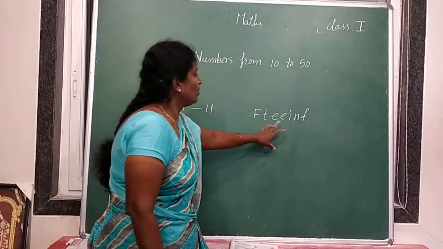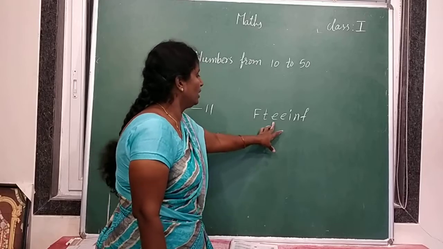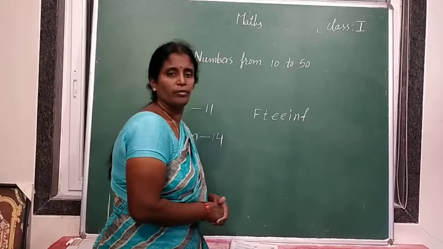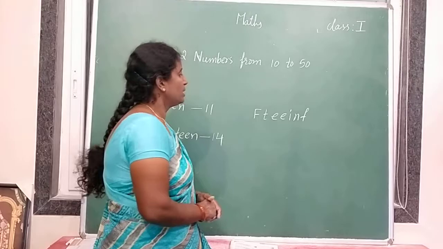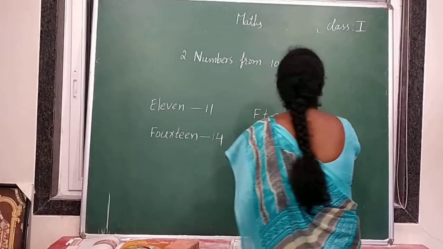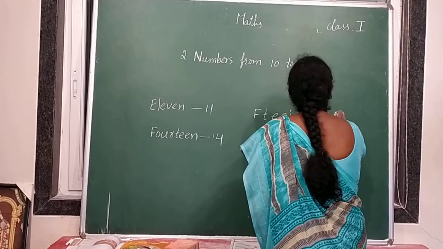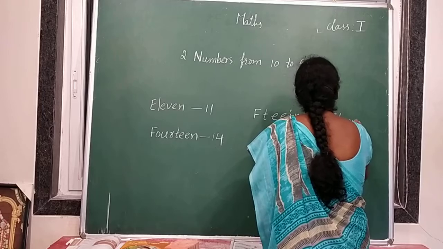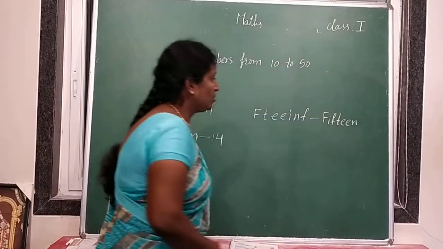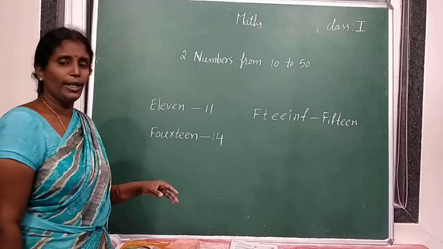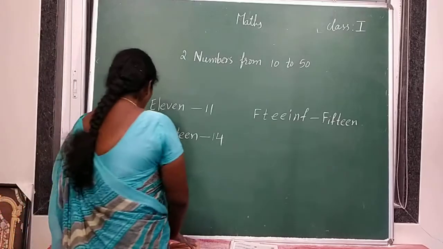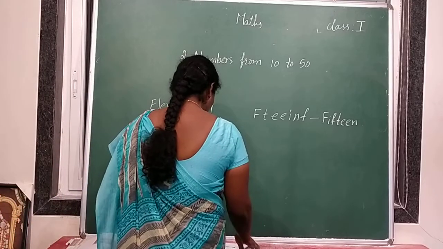Can you find the number name here? F-T-E-E-I-N-F. It is nothing but 15. So do you know the number names from 11 to 20?